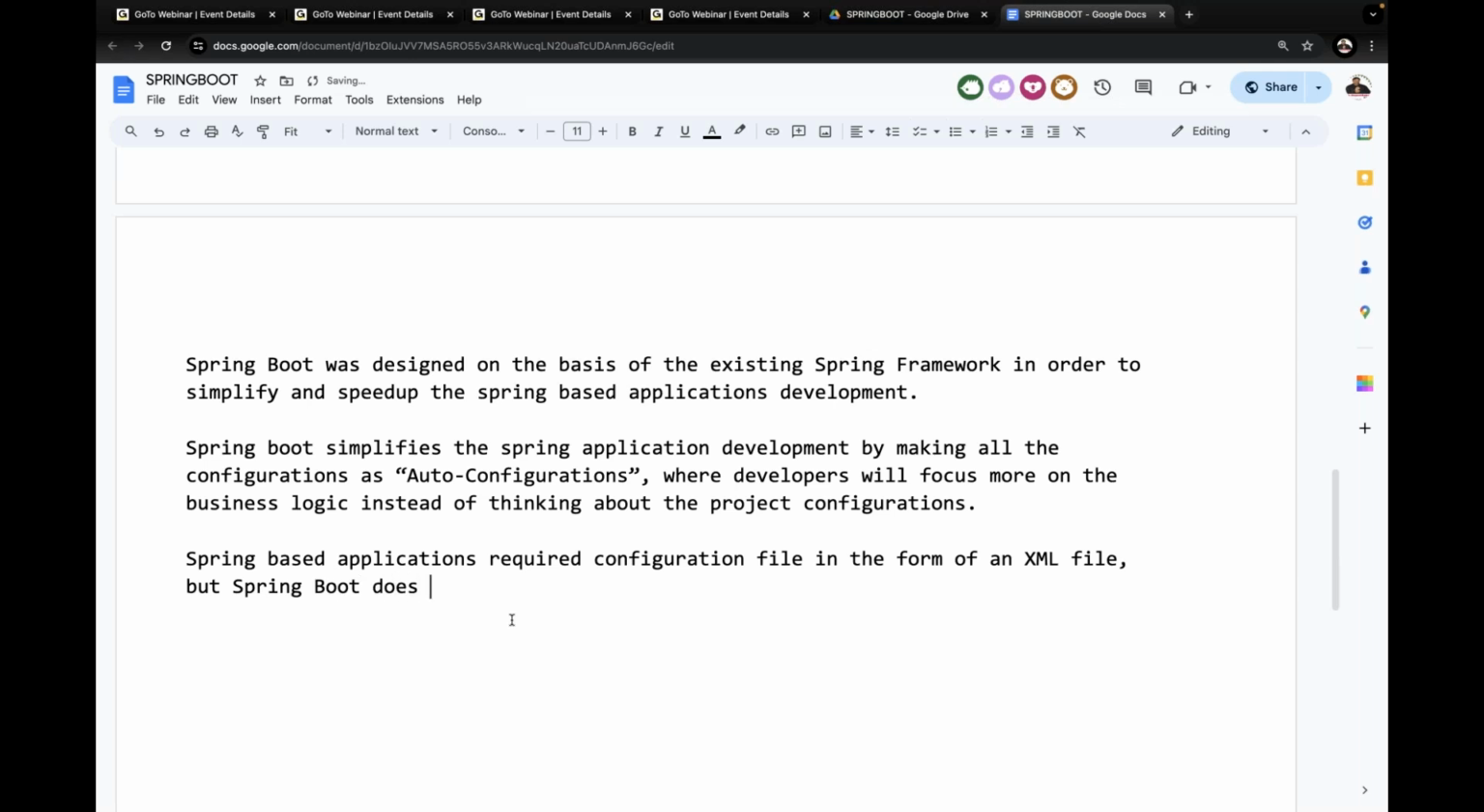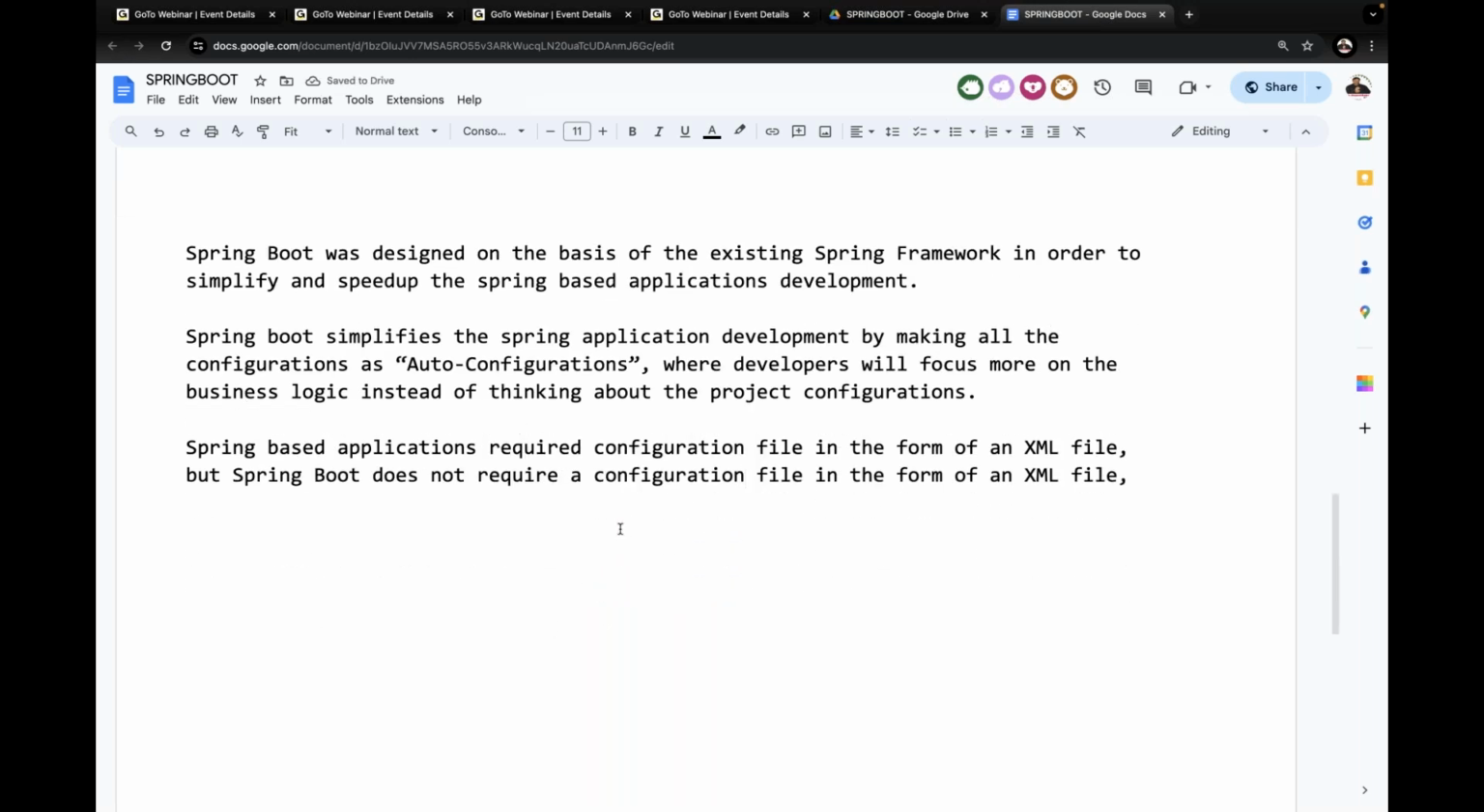Spring Boot does not require a configuration file in the form of an XML file. Spring based applications require a configuration file in the form of an XML file, but Spring Boot does not require it. Spring Boot applications do not require a configuration file in the form of an XML file.